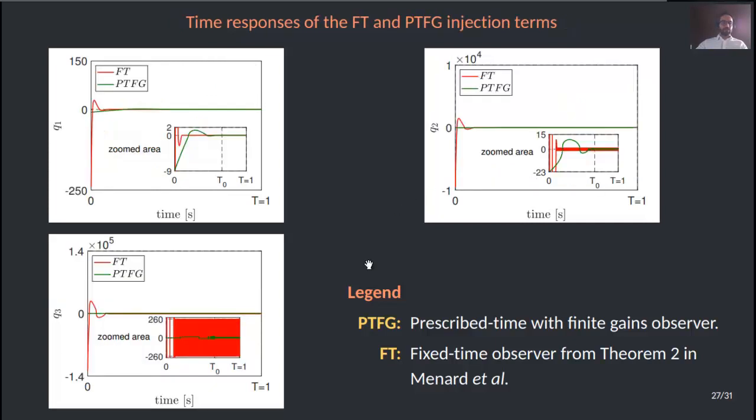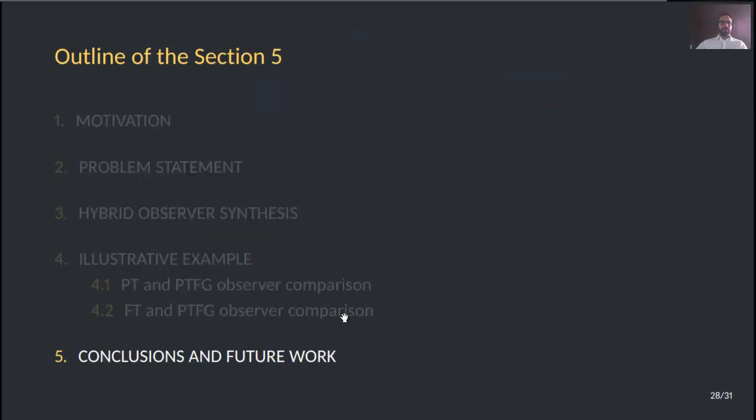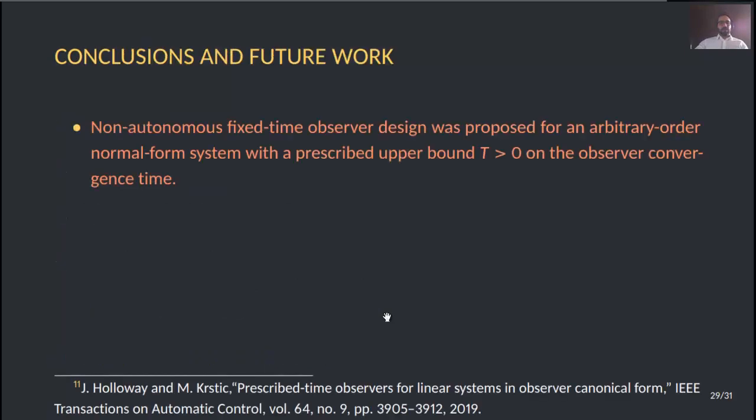The injection terms, of course, reflect this high transient response for the fixed time observer, and its values can be seen here. They are very high for the fixed time observer. This drawback is not present in our design. Now we are ready to present some conclusions and future work.